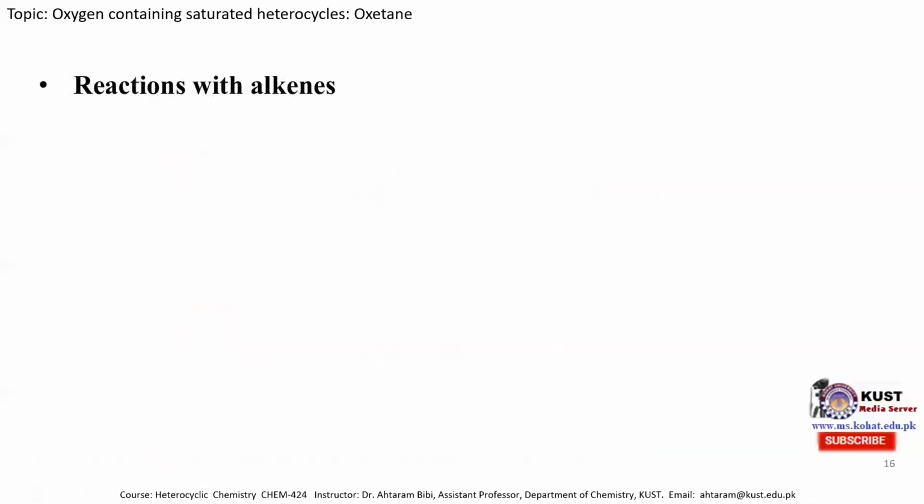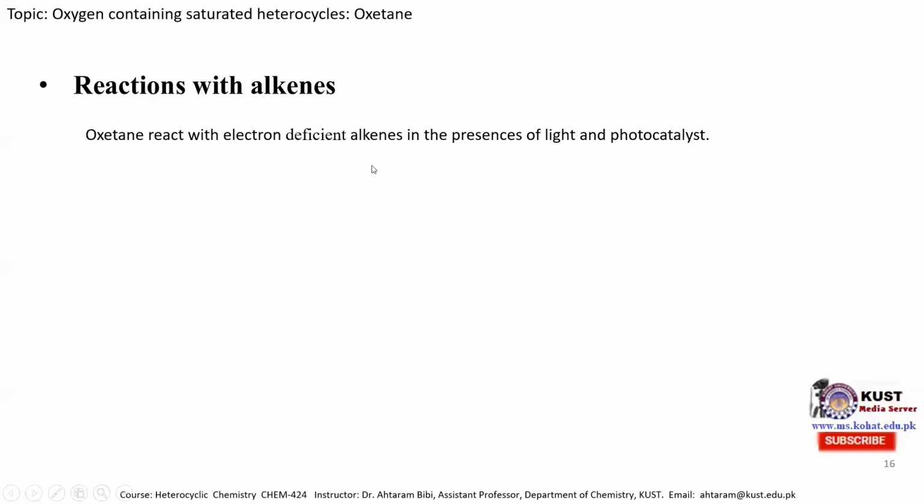The second reaction is that oxetane reacts with alkenes, specifically electron deficient alkenes, in the presence of light and a photocatalyst. Light means photons, and a photocatalyst is also required along with the photon. As I mentioned, electron deficient alkenes are required. So we can see over here that oxetane can easily react with